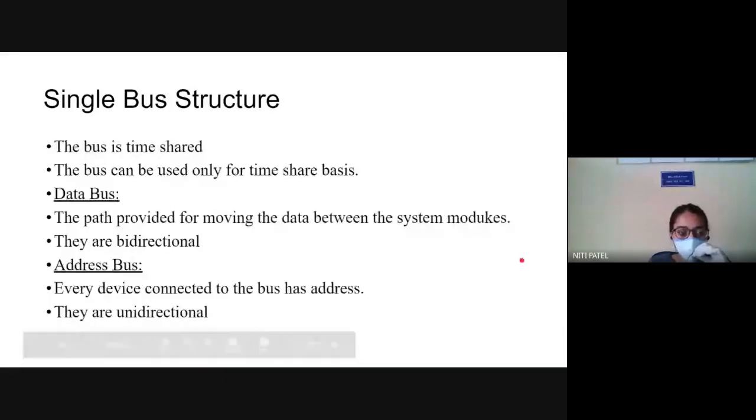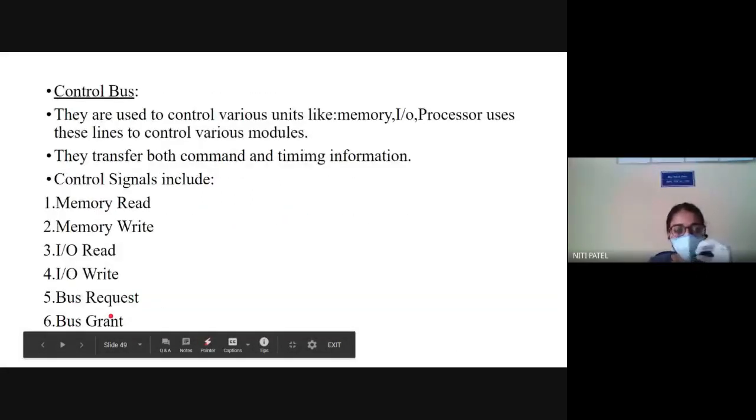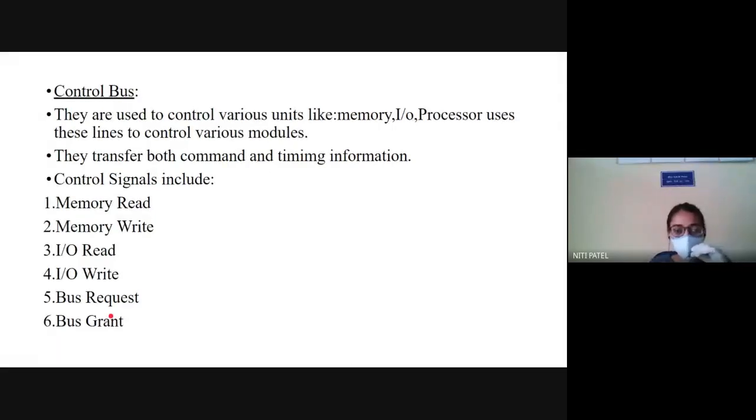Then we have seen what is the function of the data bus. It is used to carry the data from one module to another, and it is bidirectional because it can give the data as well as take the data. The address bus is used to carry only the address. You cannot give the address, but you can only supply the address. Therefore, it is unidirectional. Then we have seen the control bus, which controls the activity of the address bus and the data bus with the help of certain control signals.